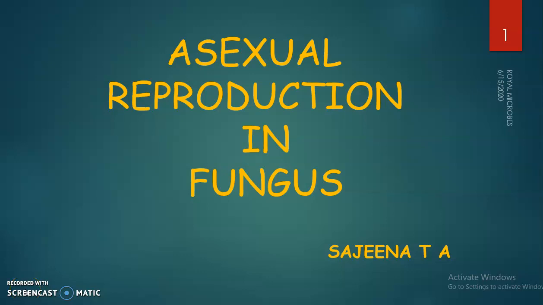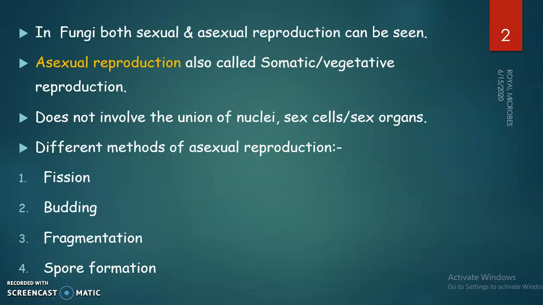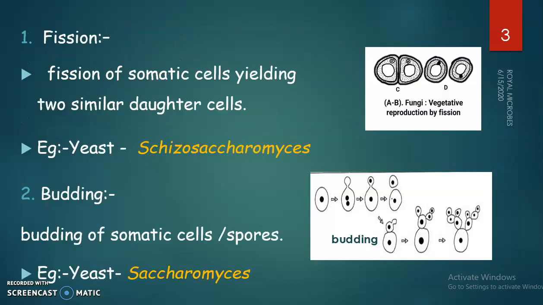Hi friends, today we can see asexual reproduction in fungus. In fungus, we can see both sexual and asexual reproductions. Asexual reproduction is also called somatic or vegetative reproduction. Here, there is no union of nuclei, sex organelles or sex cells. We can see different methods of asexual reproduction: fission, budding, fragmentation and spore formation.